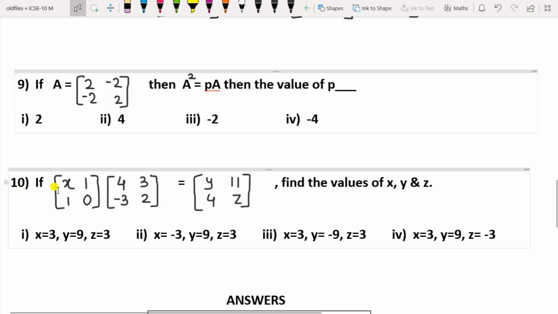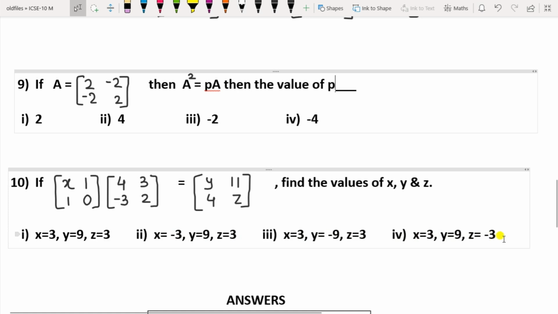Question 10 here is, if the first matrix is x, 1, 0, 1, 0, multiplied with the second matrix 4, 3, minus 3, 2, will give you y, 11, 4, z. You have to find the values of x, y and z. So multiply these two and then equate it with this matrix. You have to find the values of x, y, z. So the first option is x equal to 3, y equal to 9 and z equal to 3. Second option is x equal to minus 3, y equal to 9 and z equal to 3. Third option is x equal to 3, y equal to minus 9 and z equal to 3. Fourth option is x equal to 3, y equal to 9 and z equal to minus 3.